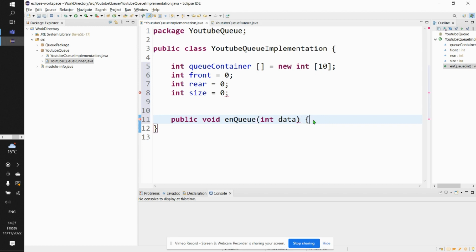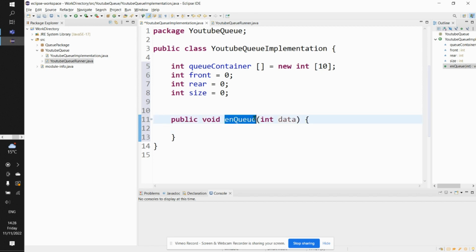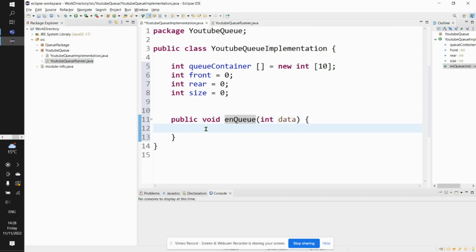So then I come here, open and close my curly parenthesis. Now inside this curly parenthesis is where we are going to write the logic that will make our enqueue work. So anytime we perform this enqueue operation, everything inside these curly braces will execute, right? So the concept is that we want to add data inside a container, right?